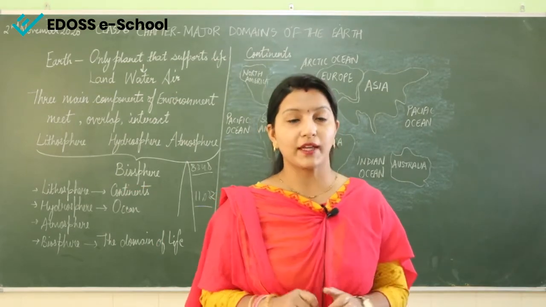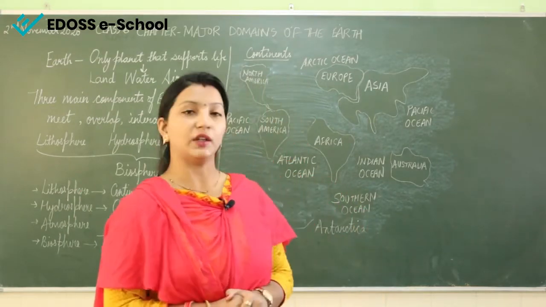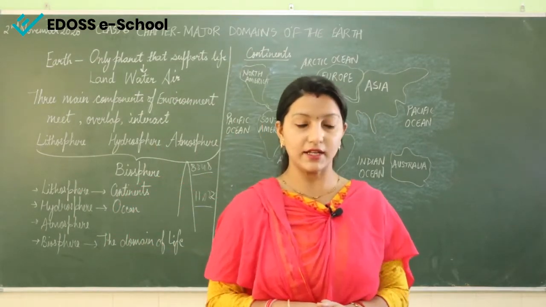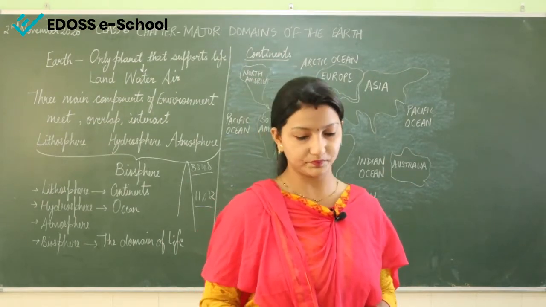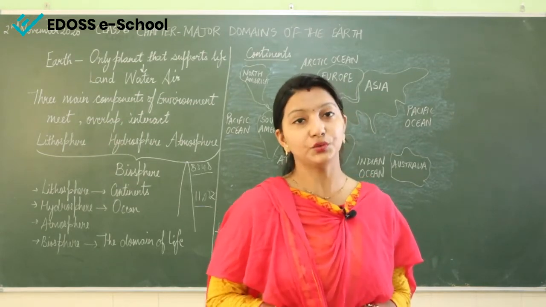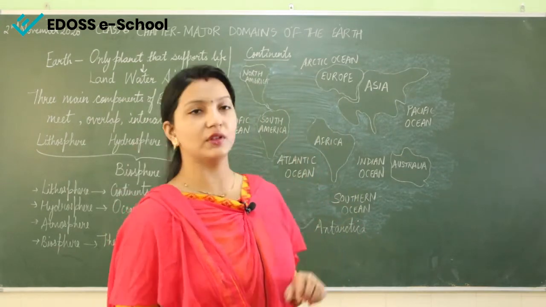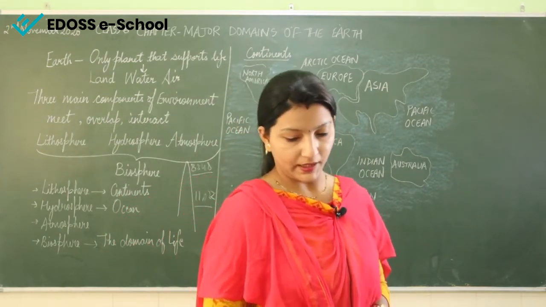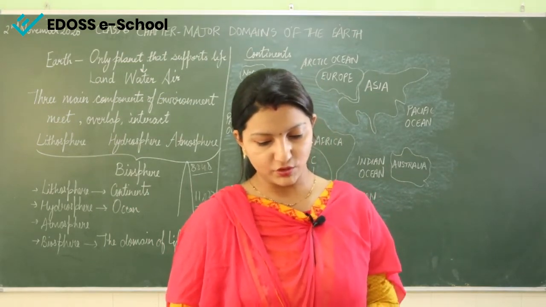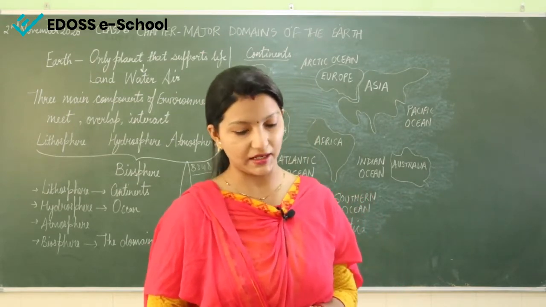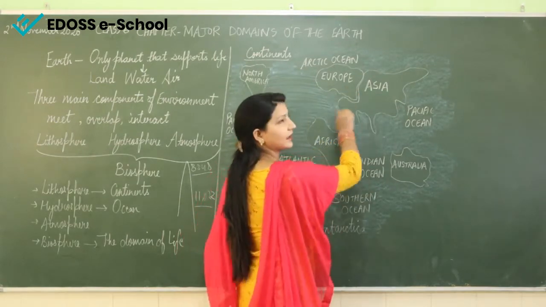Now the Tropic of Cancer, in our previous chapters, chapter number 2, we have read about the Tropic of Cancer, Tropic of Capricorn, the equator, Arctic Circle, Antarctic Circle, right? So the Tropic of Cancer passes through this continent Asia. Asia is separated by the Ural Mountains on the west from Eurasia. Now what is Eurasia? The combined land mass of Europe and Asia. See, here you can see Europe and here is Asia.